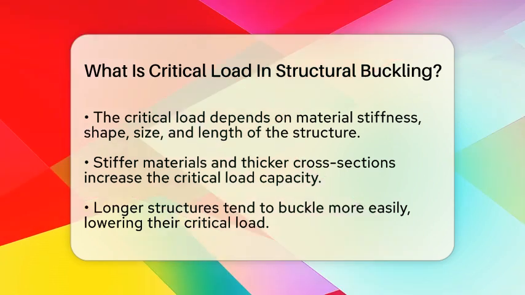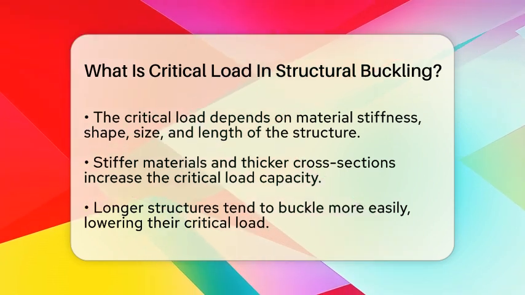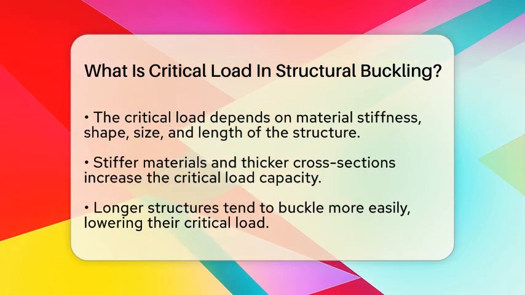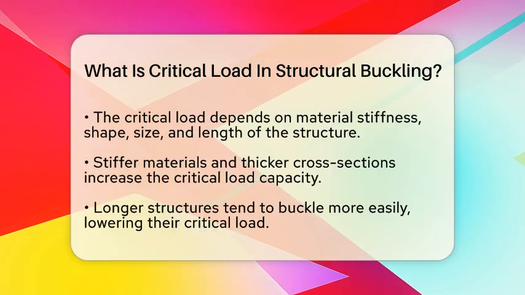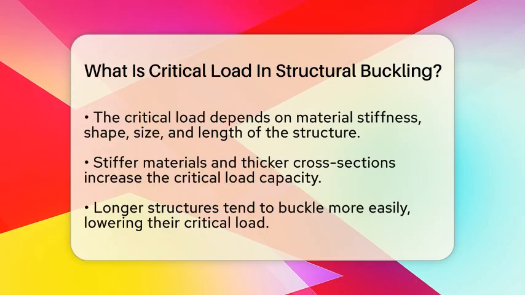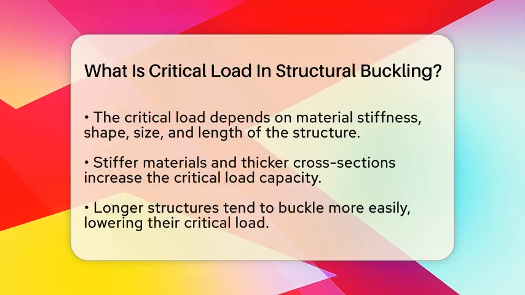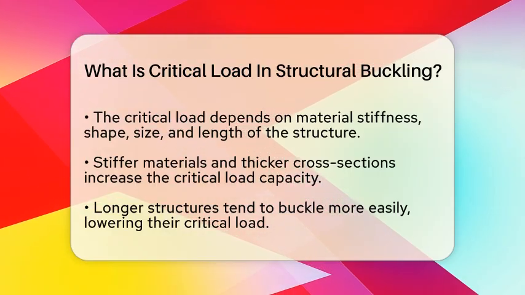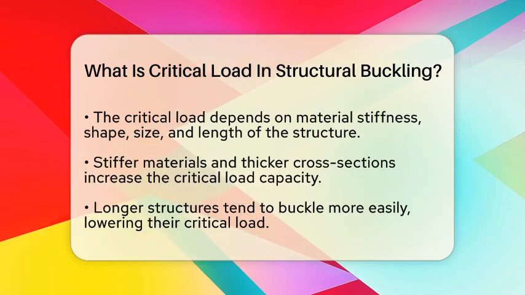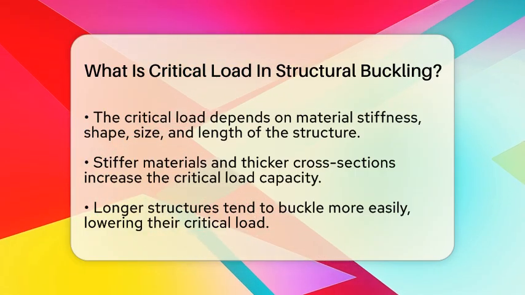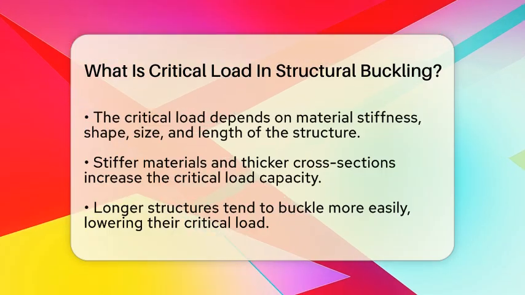The critical load depends on several factors. The material's stiffness, measured by Young's modulus, plays a big role. A stiffer material can carry more load before buckling. The shape and size of the structure matter too. A thicker or wider cross-section makes it more resistant to buckling. The length of the structure is also key. Longer columns tend to buckle more easily, so their critical load is lower.